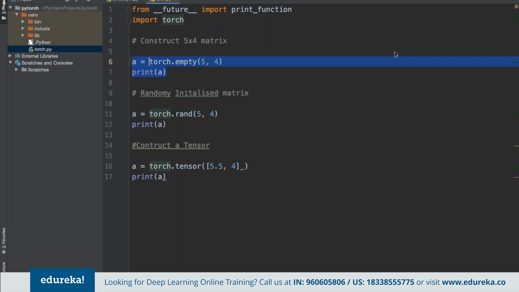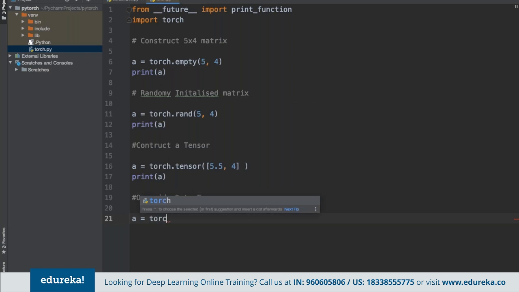And in the same way, if we want to override any existing data type, we can also do that. For example, let me show you how to type that up here as well. If we are looking to override the data type, we can again use the same torch library here.